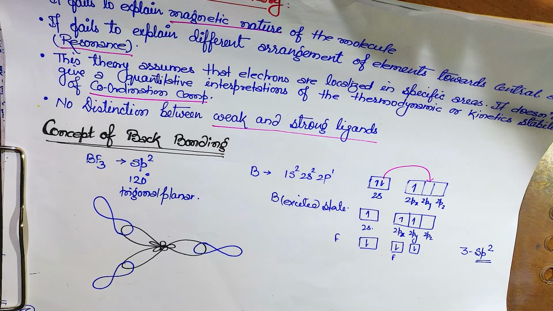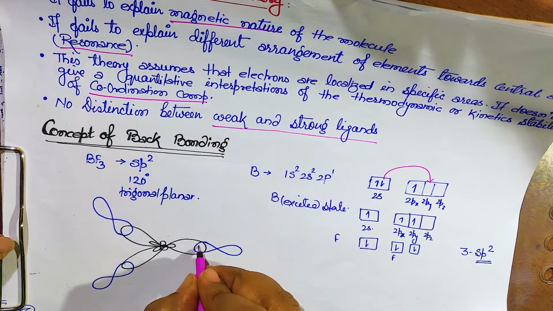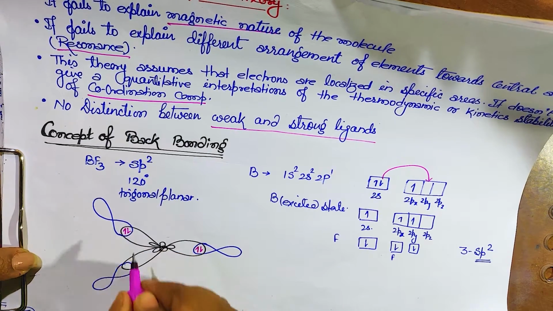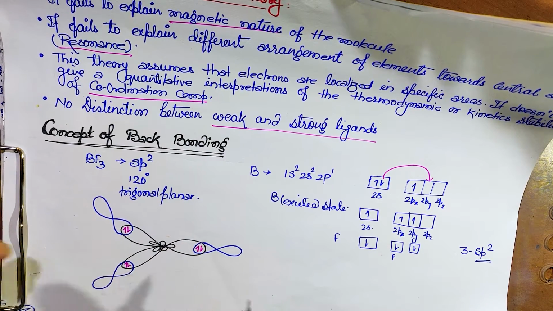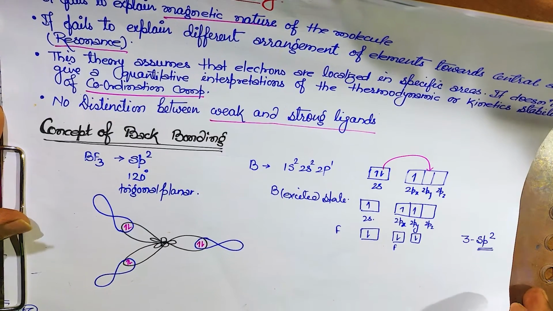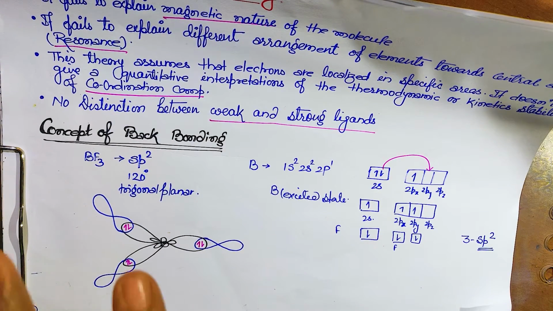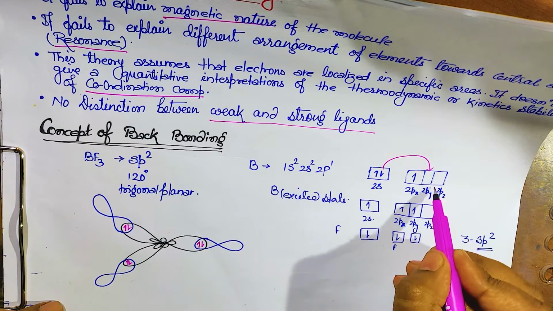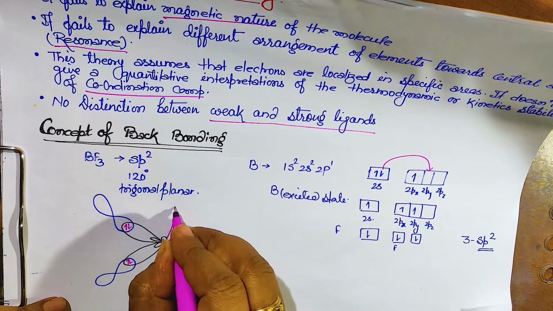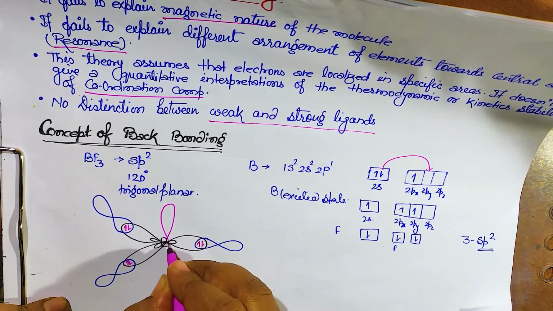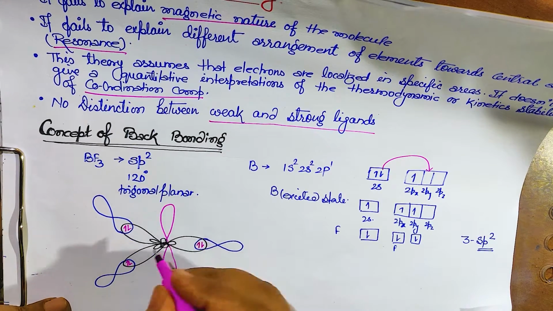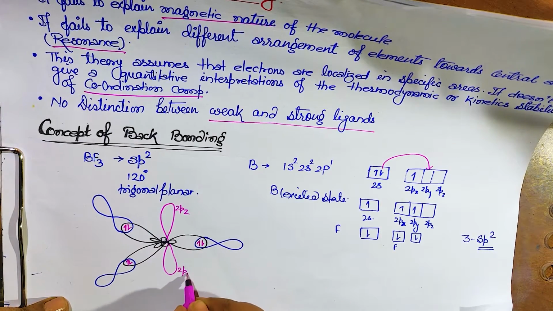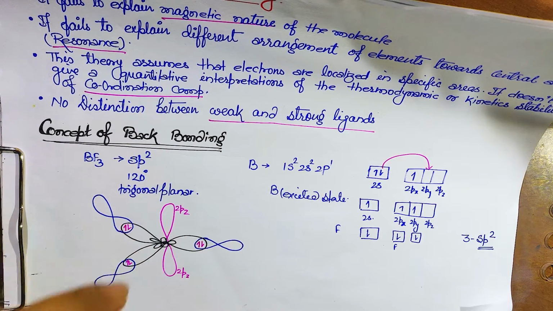So this is the hybridized orbital, and it is going to be hybridized here. This is forming sp2 hybridized. Now the pz orbital is still empty, so it will remain like this. Yes, this is 2pz, that will remain like this. Clear? Any doubt? And that is an empty orbital.